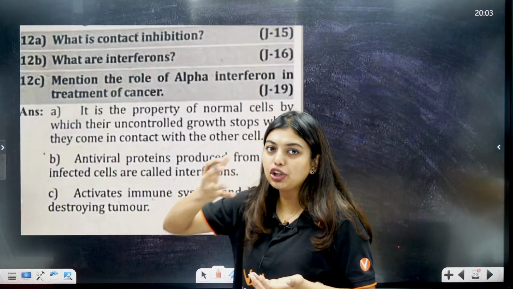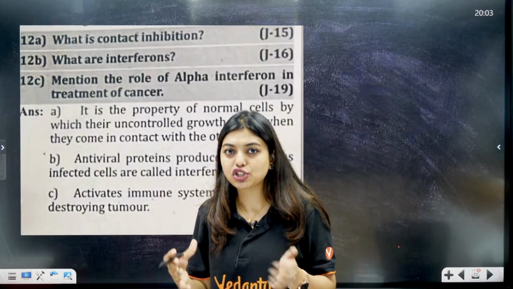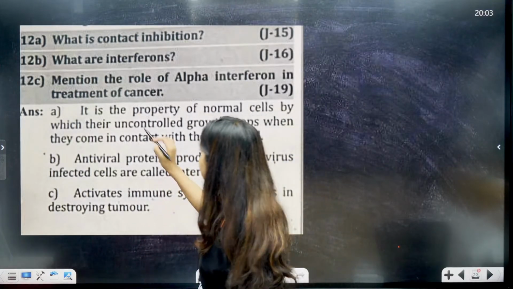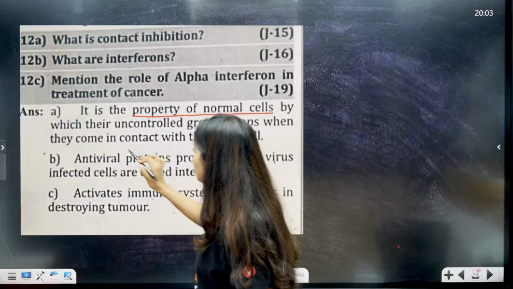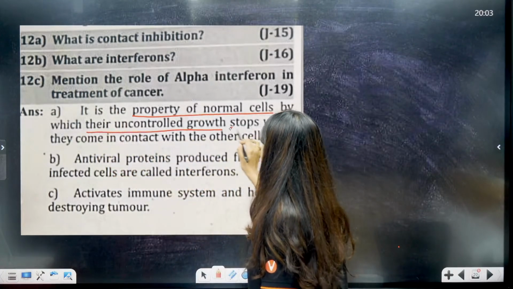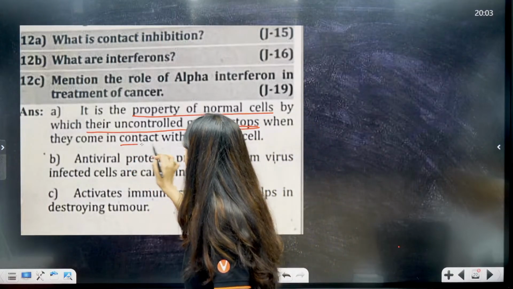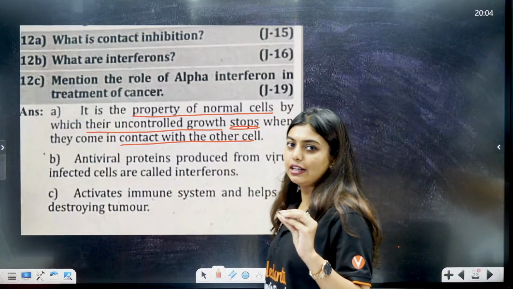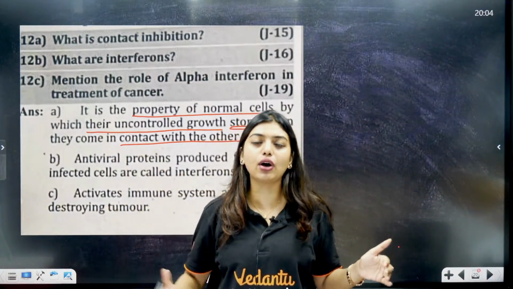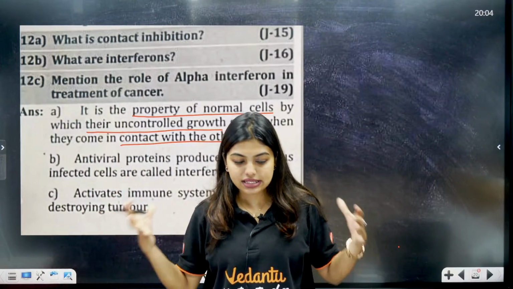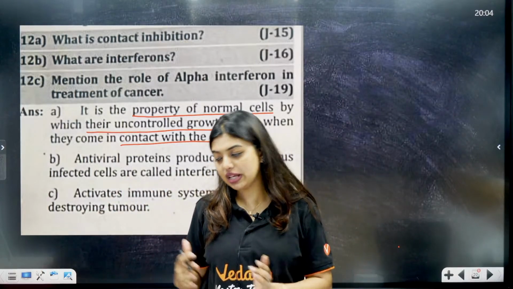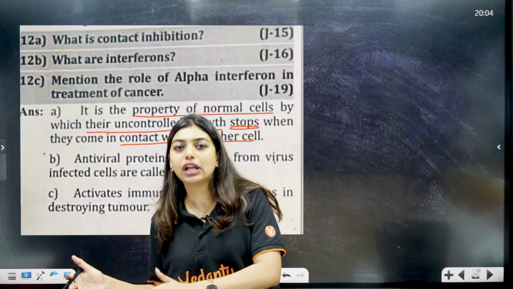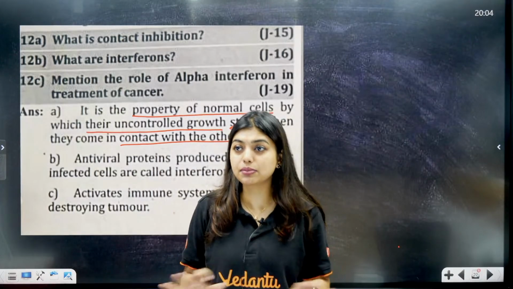That is a property of the cell to stop cell division when it comes in contact with another cell. Cancer cells will lack this, okay? So it is the property of a normal cell by which their uncontrolled growth stops when they come in contact with another cell. That is understood, no? Like I told you the example of how Yasmin and Kush and Riyaz were sitting. They understood that they have only this much place, so they will not push each other. They will just sit in that place. When they came in contact with another person, they got to know, okay, I have only this much place, I need to stop.